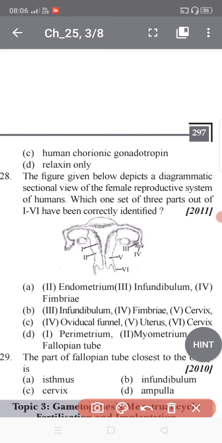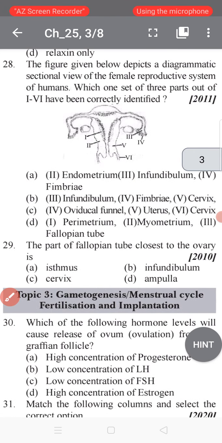Students, now talking about part 5 in the question. This portion is the cervix. So you have to choose option B: infundibulum, fimbria and cervix. I hope you understand better.